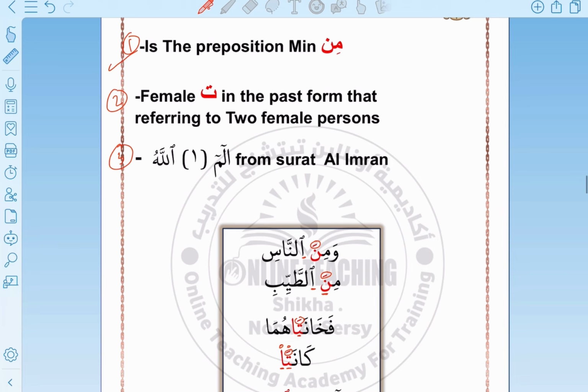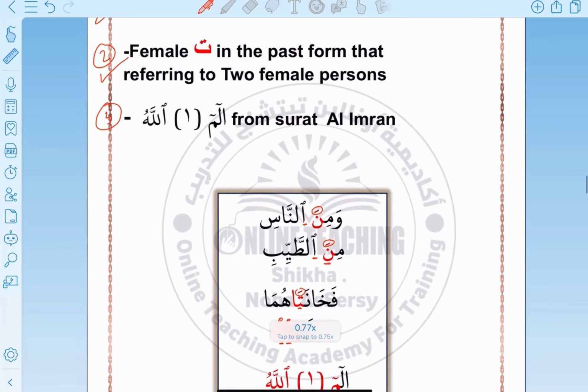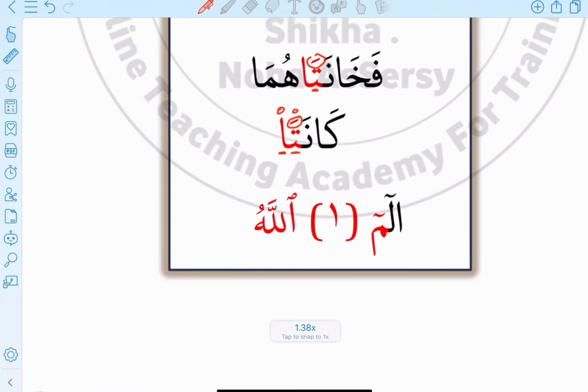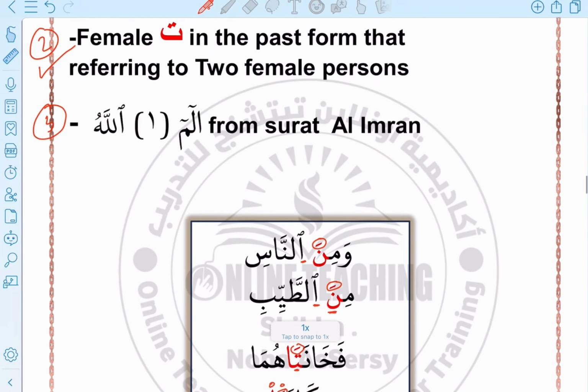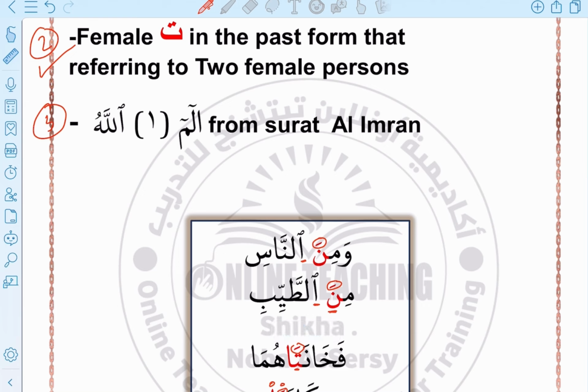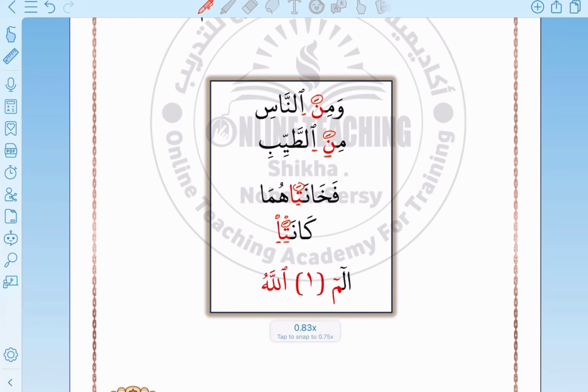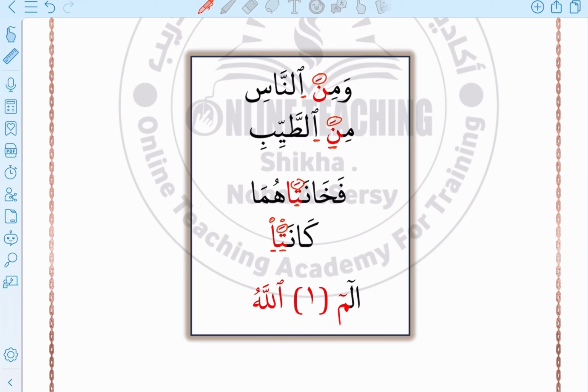So we finished now 1 and 2. Let's move now to example number 3, from Surah Al-Imran. If we want to link Alif Lam Mim with Allah, how will we pronounce it? I will say Alif Lam Mim Allahu.